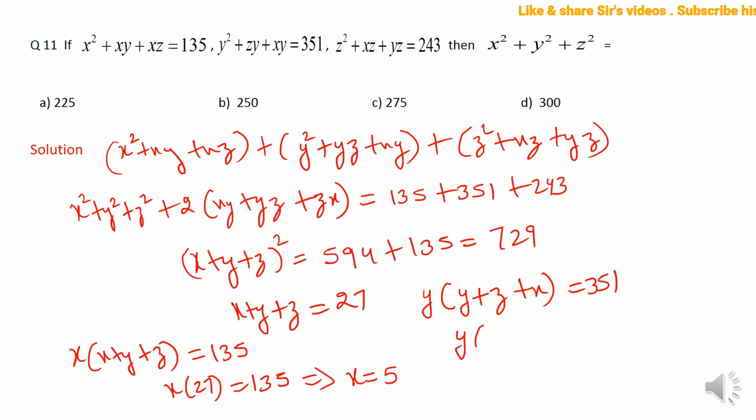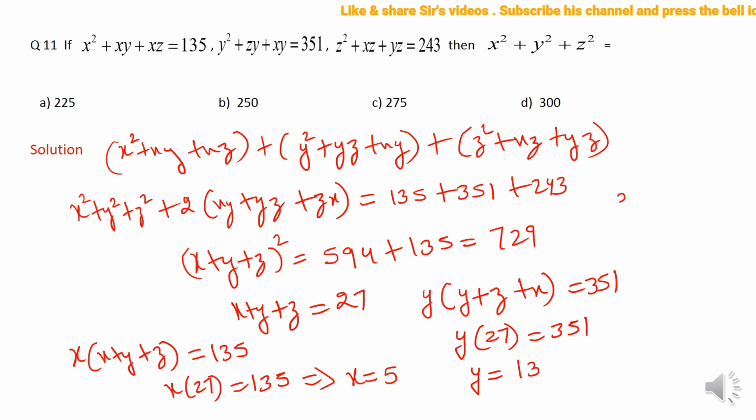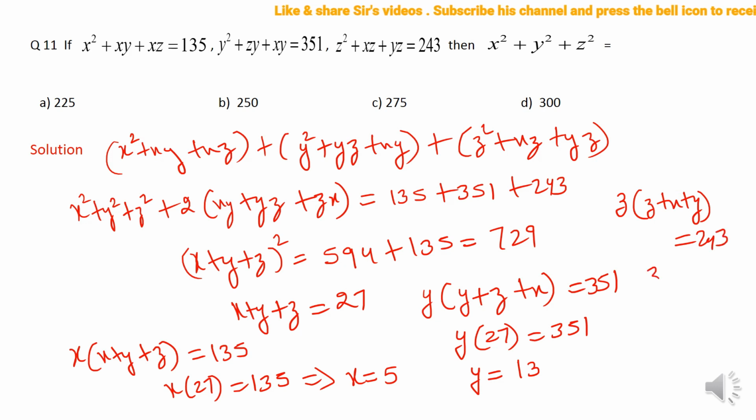So y into 27 is equal to 351, and when we divide 351 by 27, we get 13. So this is 13, right? Similarly, if I put now the value of x plus y plus z in the third term, because the third term becomes z into z plus x plus y, which is 243. So that means z into 27 becomes 243, or z becomes how much? 243 upon 27, which is directly 9.